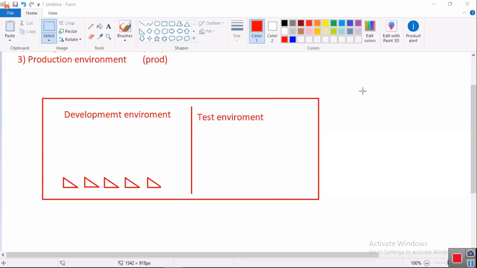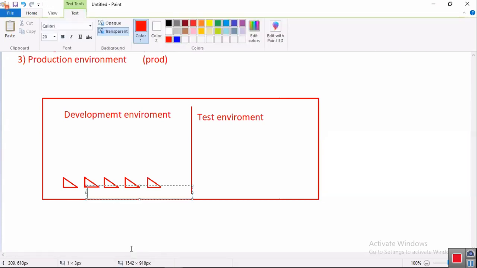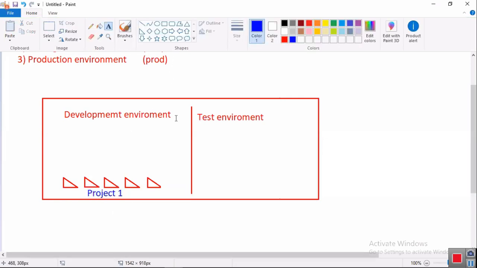Now assume all these people are working on the same project, project 1. Some part of the code is developed by the first developer, second developer, third developer, fourth developer, fifth developer.